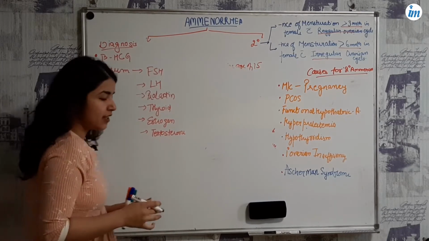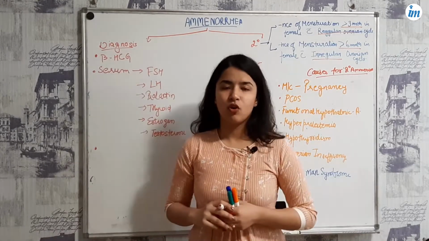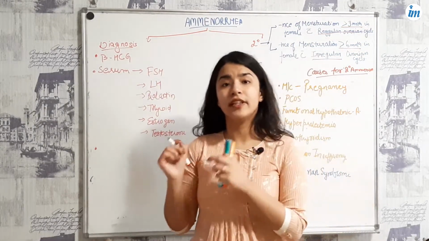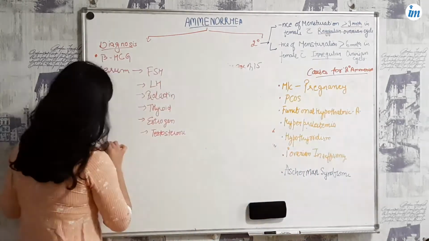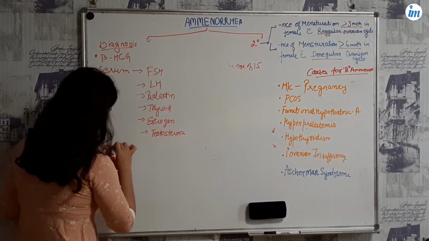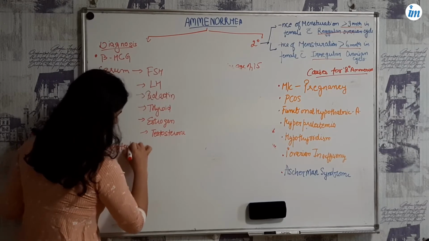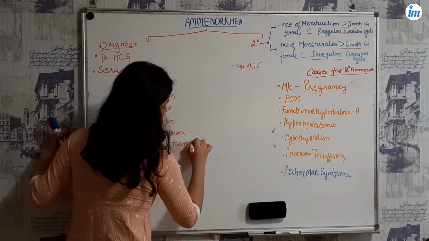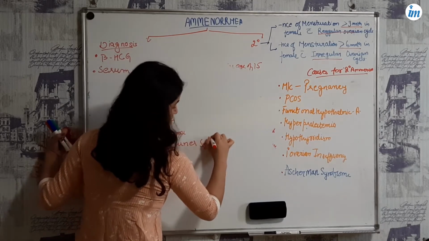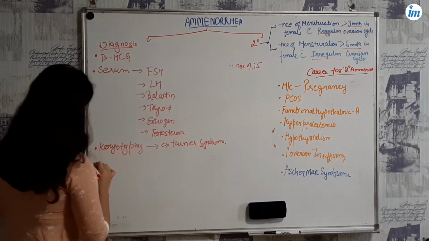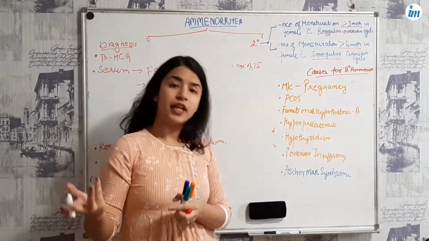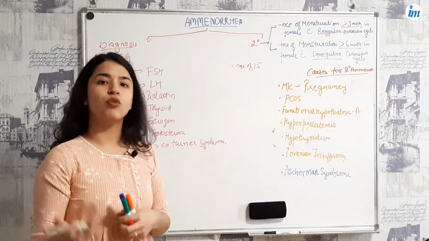Now as I told you, Turner syndrome can also be a cause. For checking that genetic abnormality, you can go for karyotyping. For example, for Turner syndrome you can do this if you are suspecting it. For other structural abnormalities like Mullerian agenesis, you will go for ultrasound.